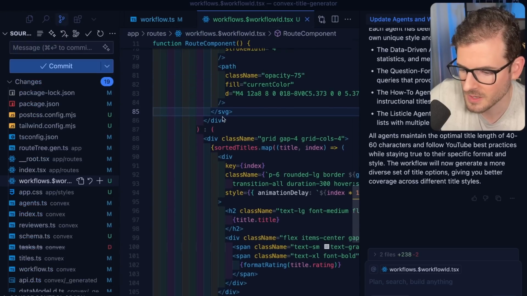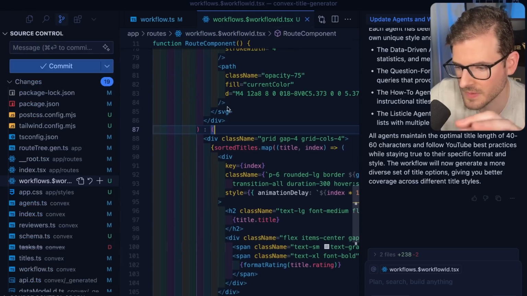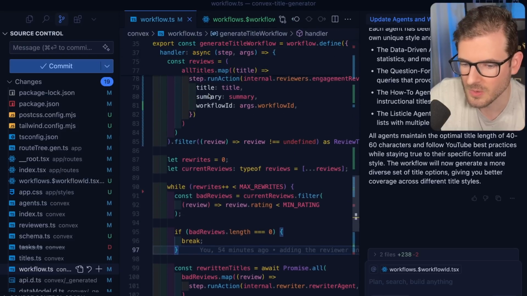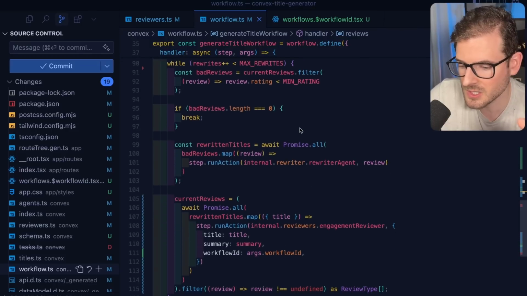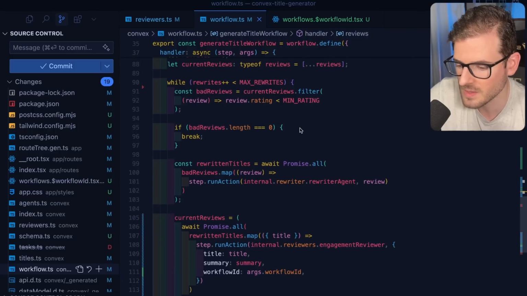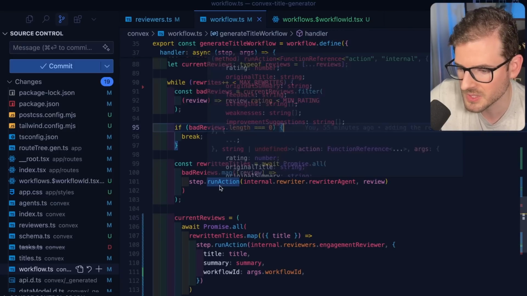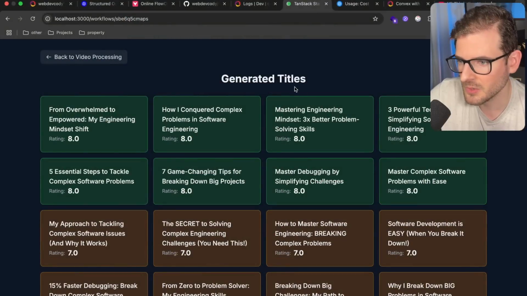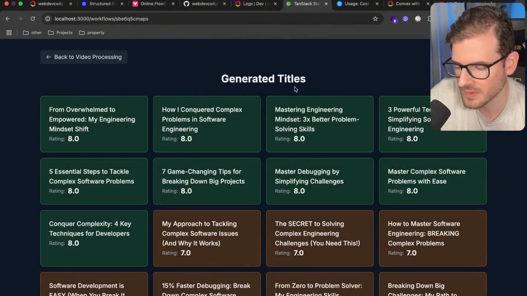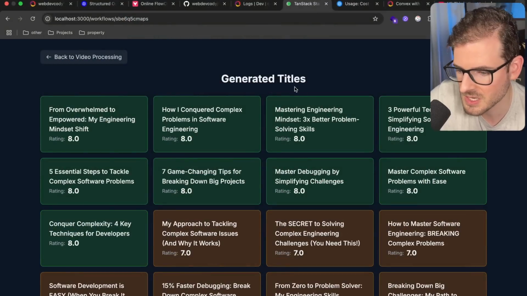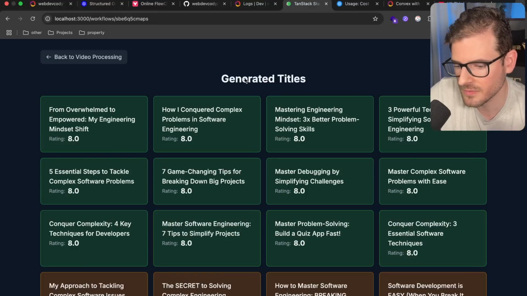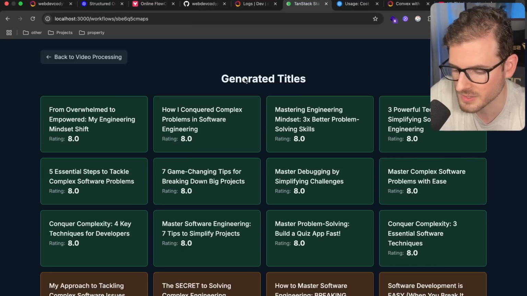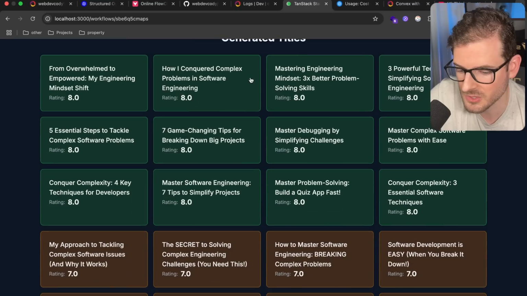So I hope you guys learned a little bit about how to use Convex to build out these powerful agent systems that need to take in inputs and prompts, and they can pass the results of one to the other. You can easily just attach stuff together and promise await them all. You can do conditional logic and while loops inside a workflow. And it just makes building complex things like this, where you have agents depending on agents, much easier than if you were to do it by hand, in my opinion. And the cool thing is that all of these different things are being kicked off concurrently inside of the Convex compute. And so you don't have to worry about doing the parallel processing yourself or the retries. It's all built into that workflow component.